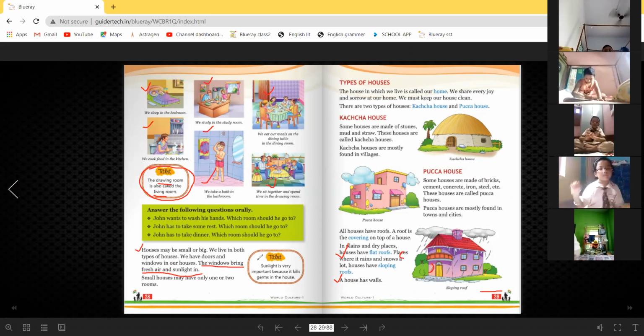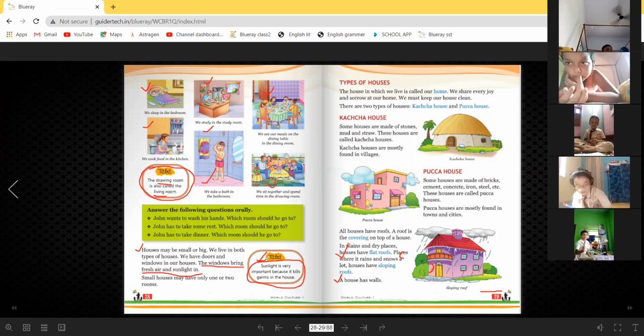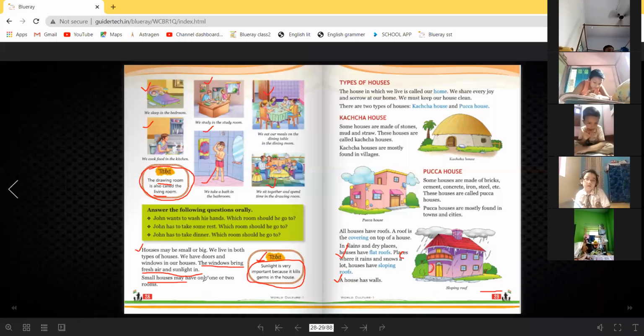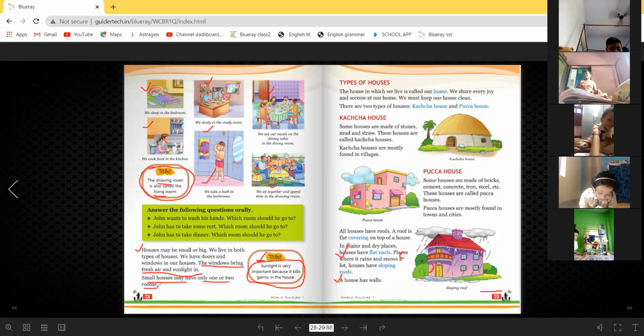And sunlight is very important. Why is sunlight important for a house? The answer is written here. Sunlight is very important because it kills germs in the house. Germs means virus. Small houses may have only 1 or 2 rooms. Is it clear to you all?